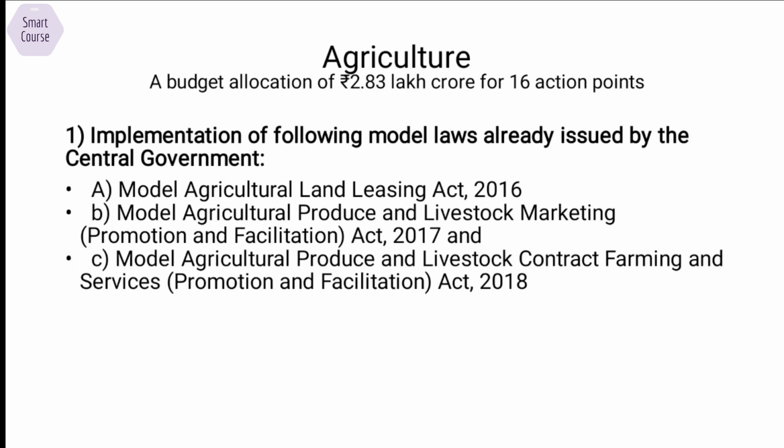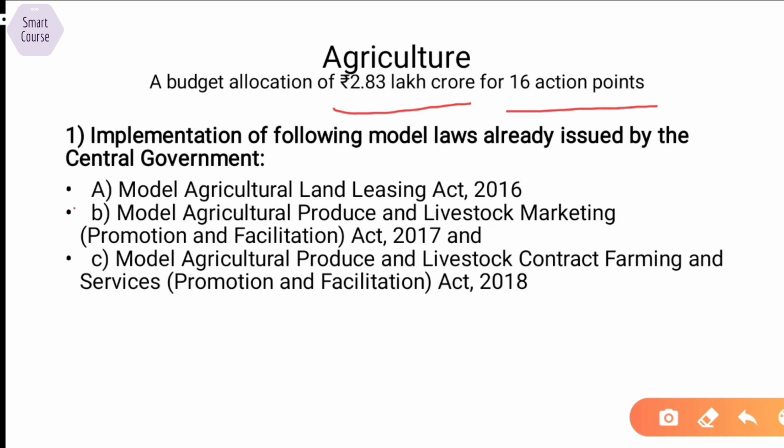So the total budget allocation for agriculture is 2.83 lakh crore. I mean, you don't have to remember every budget allocation, but the things which are broadly mentioned in the speech must be given some attention. In the budget speech, Nirmala Sitharaman showed 16 action points for improving agriculture. We'll discuss each of them one by one.